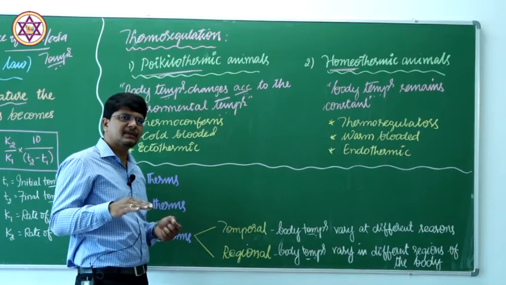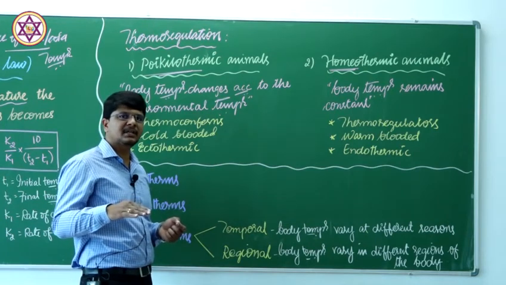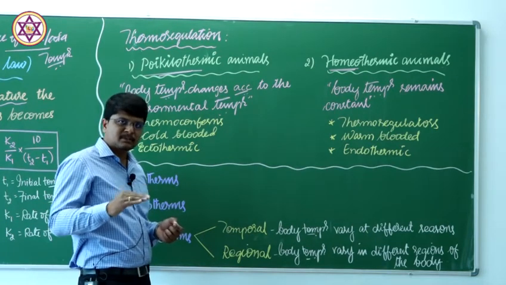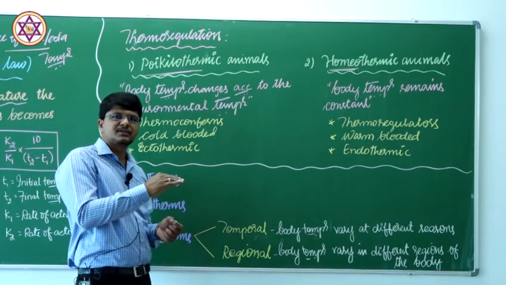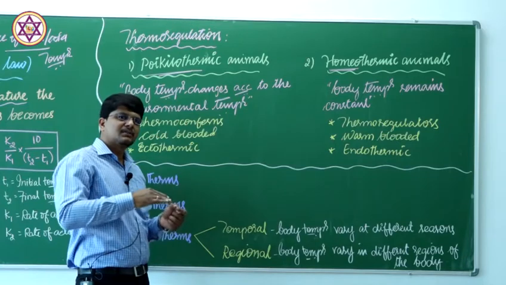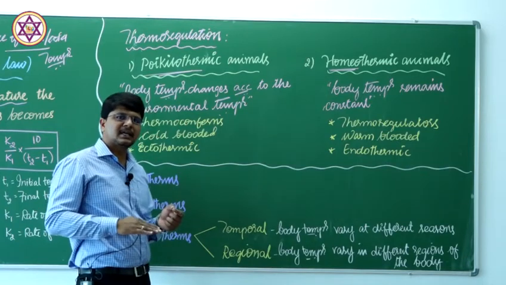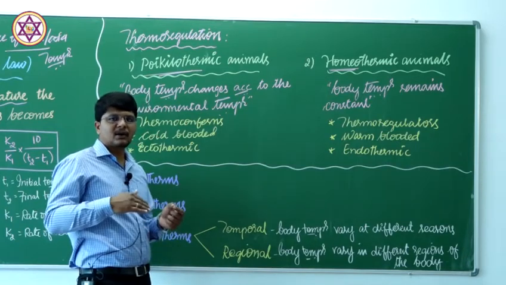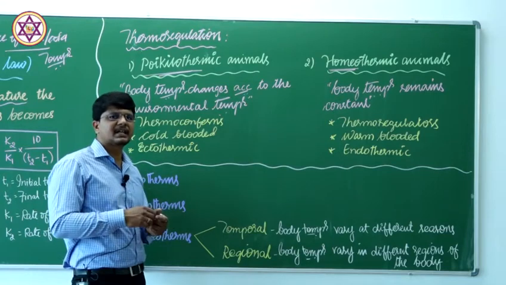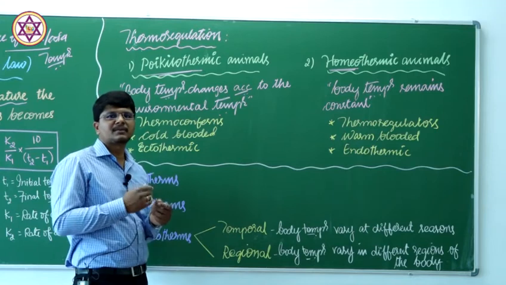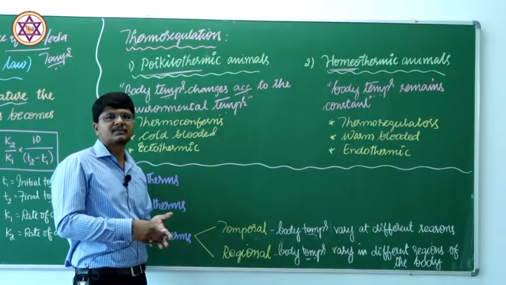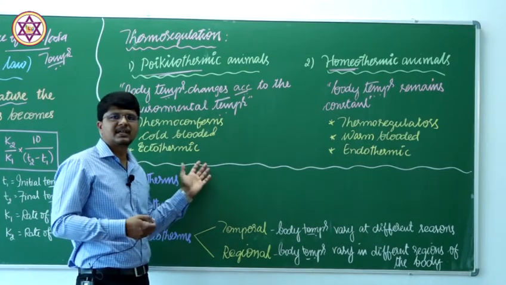Suppose the environmental temperature increases to 35 from 30, the animal also increases its body temperature to 35. Suppose the temperature goes below that, say 20 or 17 degrees centigrade, the animal also reduces its body temperature to 17 or 20 degrees.